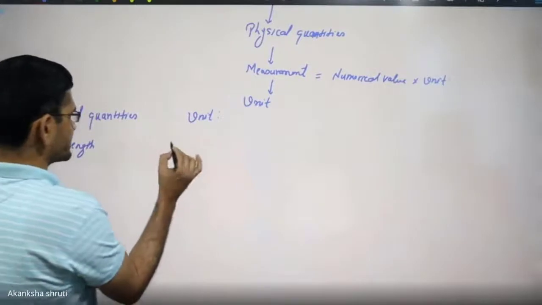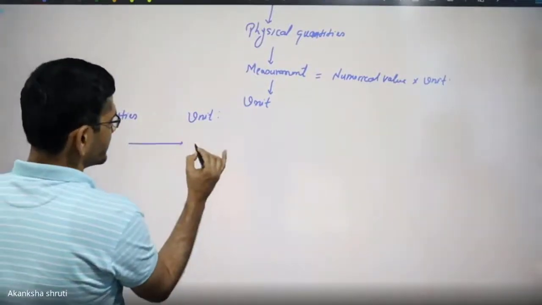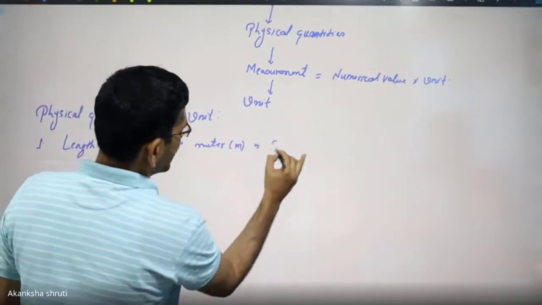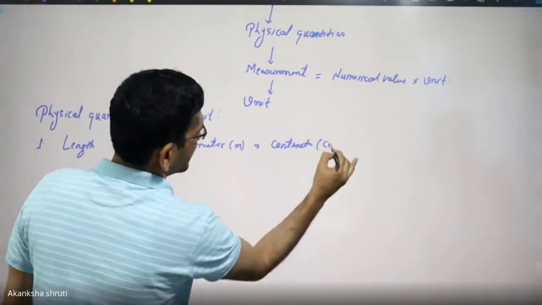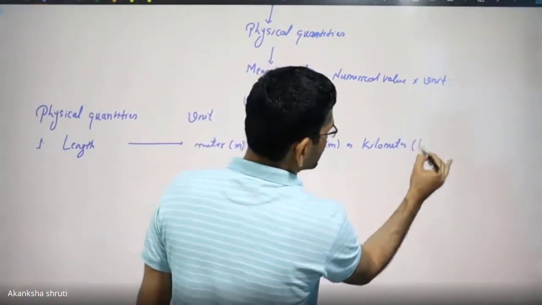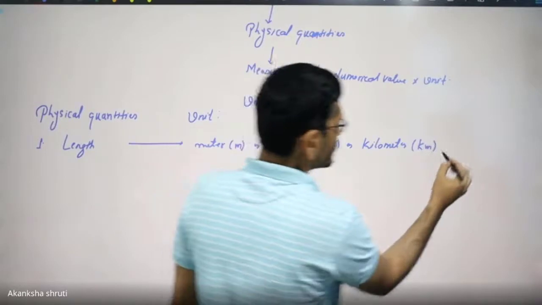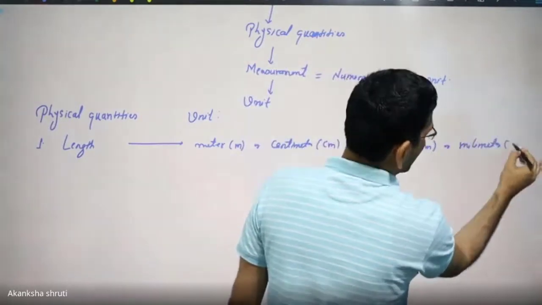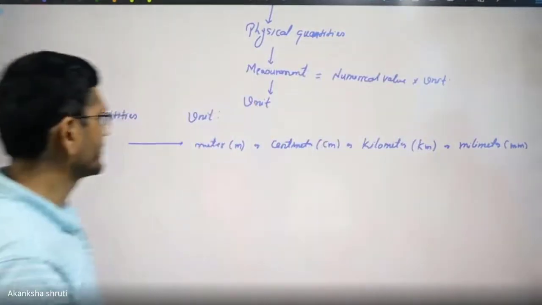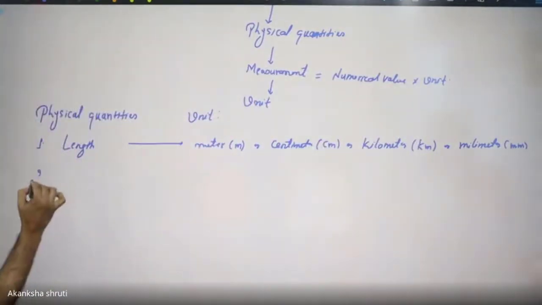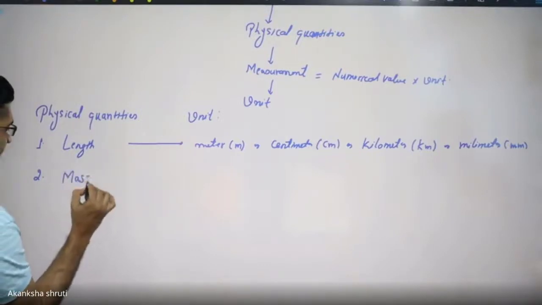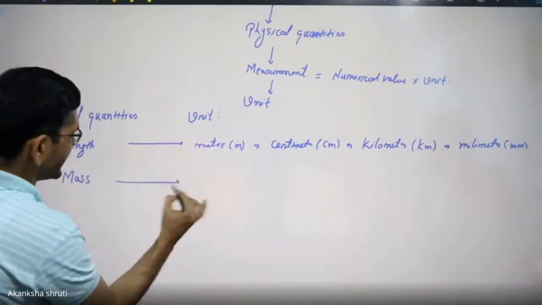So this is expressed in terms of meter, denoted as m, or centimeter, denoted as cm, or kilometer, denoted as km. Student, you may use the millimeter, mm. Okay, like this. Another, the second quantity, mass. I had explained it is the quantity of matter contained.